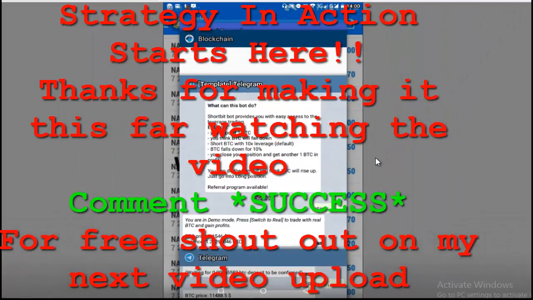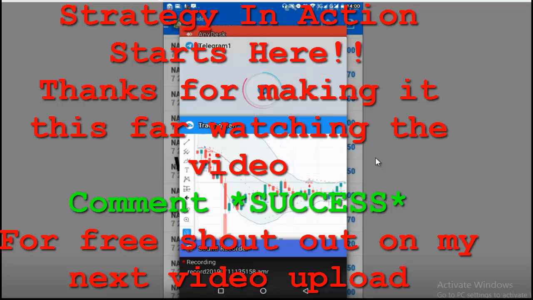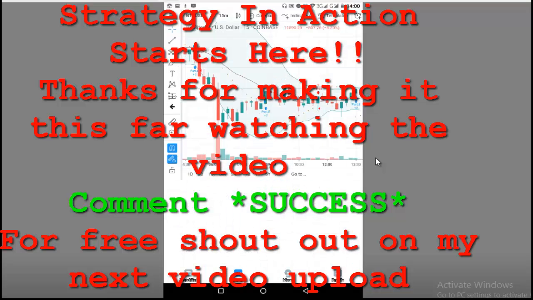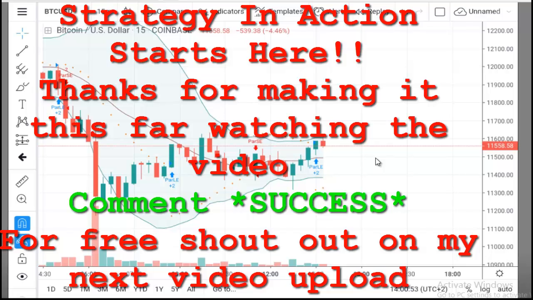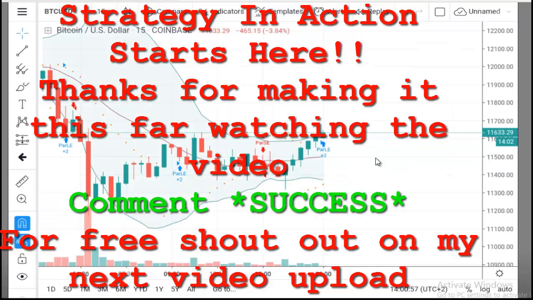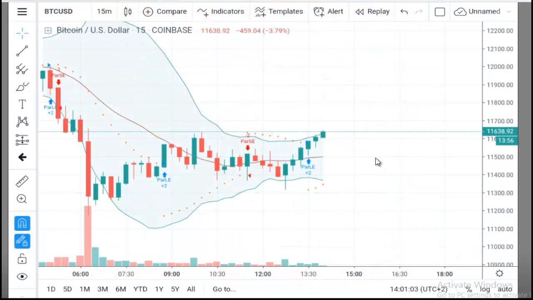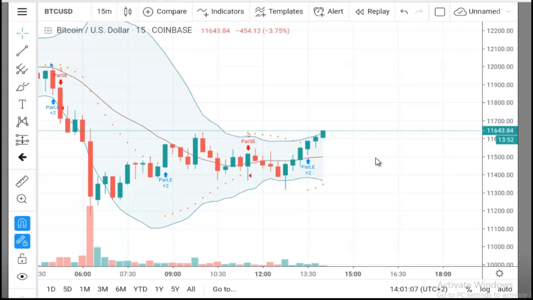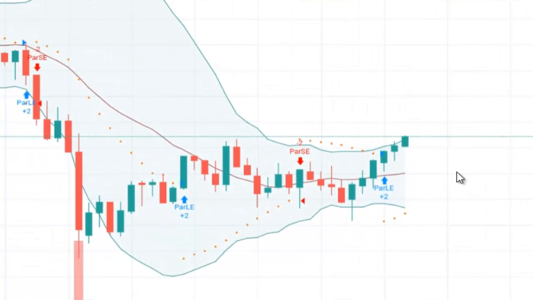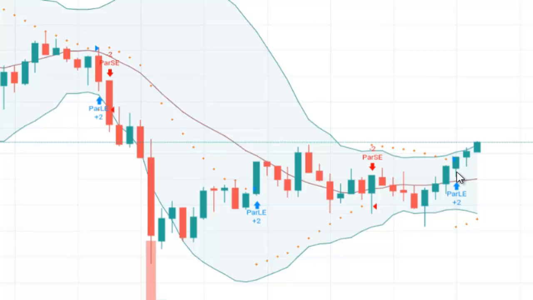So anyways, I'm just gonna go to my TradingView. This is the app that I'm using, so I'm just gonna tilt my screen right there. Okay, this is the app that I'm using to trade Bitcoin, using the strategy to see when to enter according to the strategy that is in the course that is down below. Basically, the course teaches you how to use these three indicators that you're seeing on the screen.